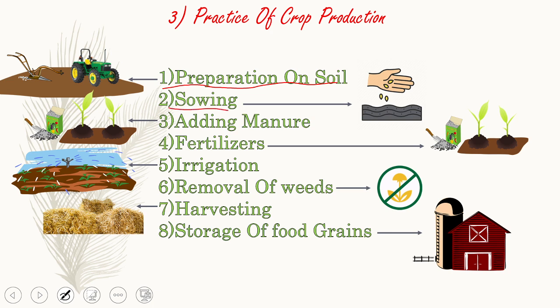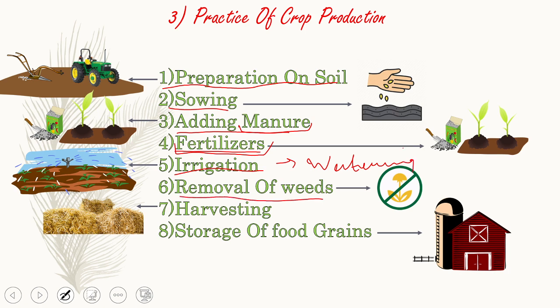Sowing means putting the seeds inside the soil. Adding manures is putting the manures in the soil so that the crops do not get any weeds or any type of bacteria on them. Fertilizers are a kind of it. We will learn the difference between manure and fertilizers in detail when we come to that topic. Irrigation means nothing but watering the plants. So here we get one more term, irrigation.